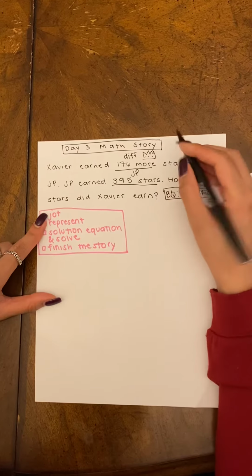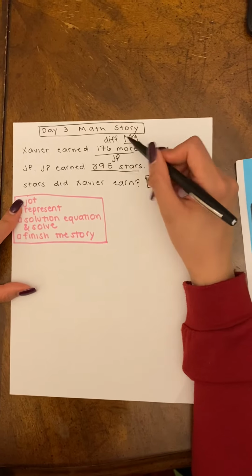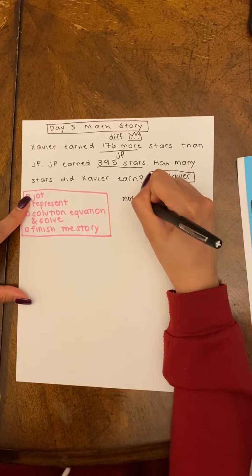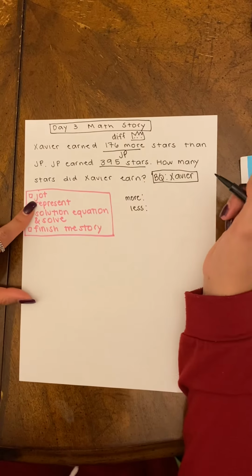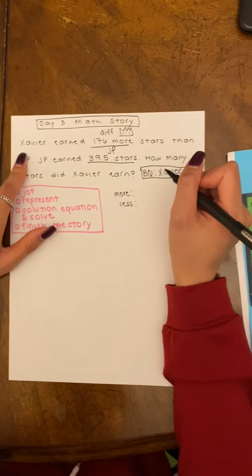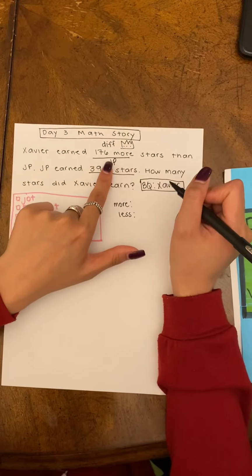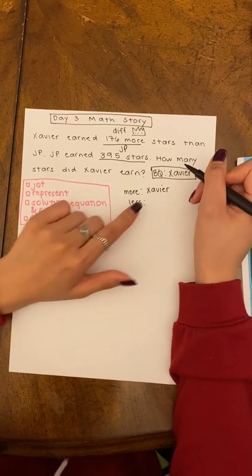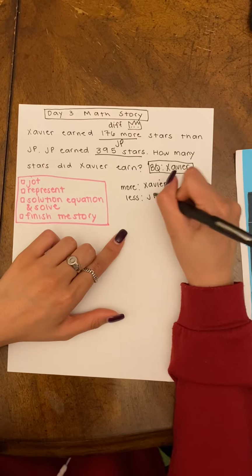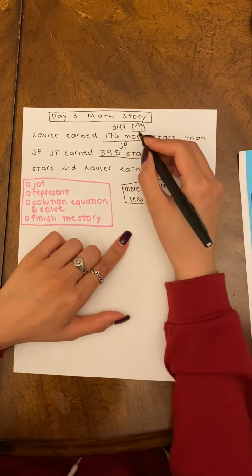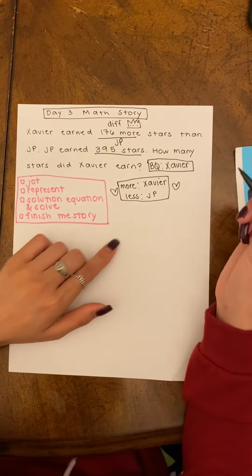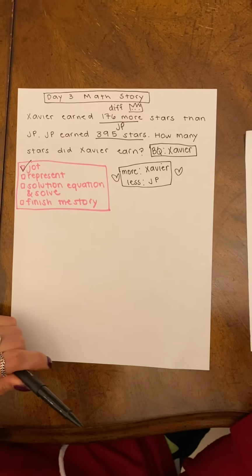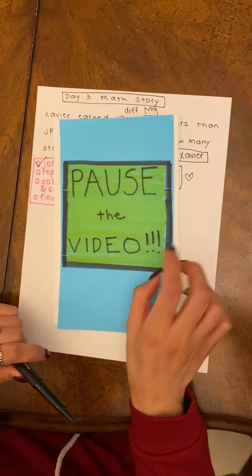But wait, since there's a crown jot, since there's a difference, I know we're comparing, so now I need a heart jot. I love when you tell me who has more and who has less. So back in the text, it says Xavier earned 176 more stars than JP. So I know that Xavier earned more. And if Xavier earned more, then JP earned less. So now I have my crown jot and my heart jot. Check. And now let's represent. When I say go, pause the video and represent on your paper. Go.